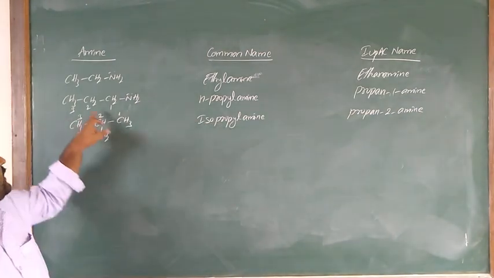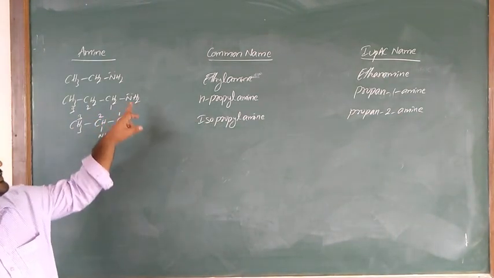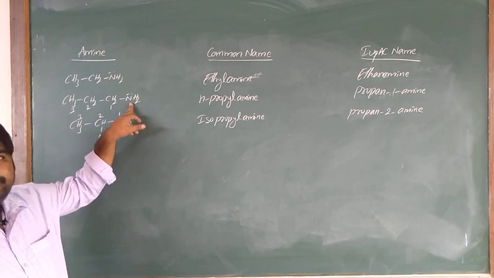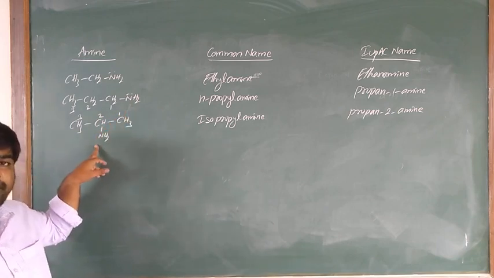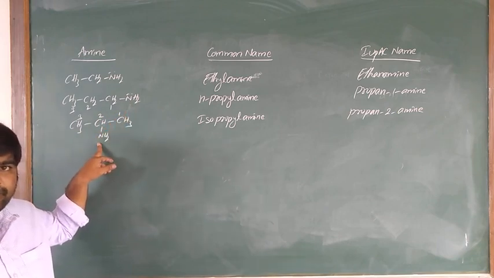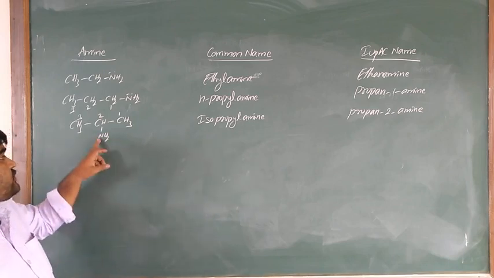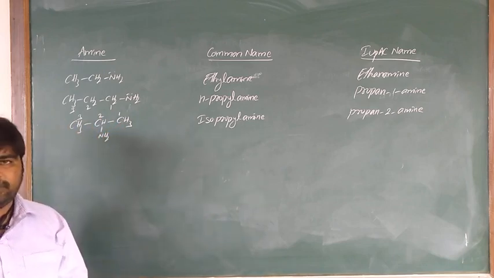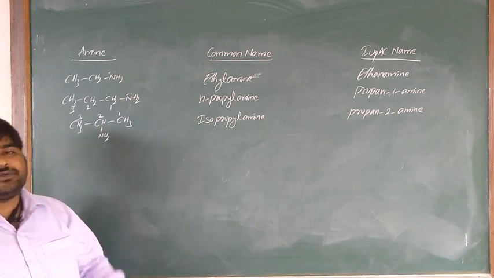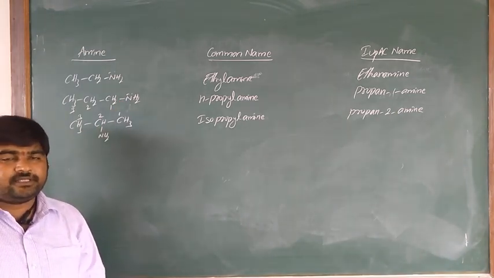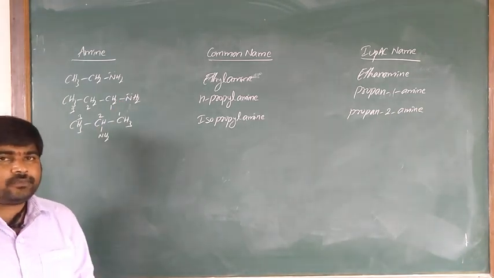Some examples: primary amines, secondary amines. Propane-1-amine is a primary amine only. Propane-2-amine is also a primary amine. Simply, how to identify: the nitrogen is attached to only one alkyl group. But this one is propane-2-amine and that one is propane-1-amine. Is it clear?